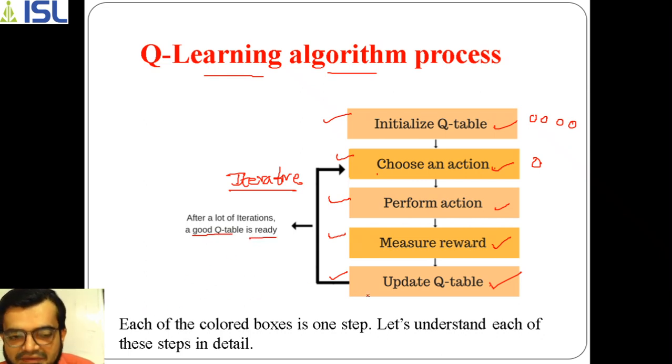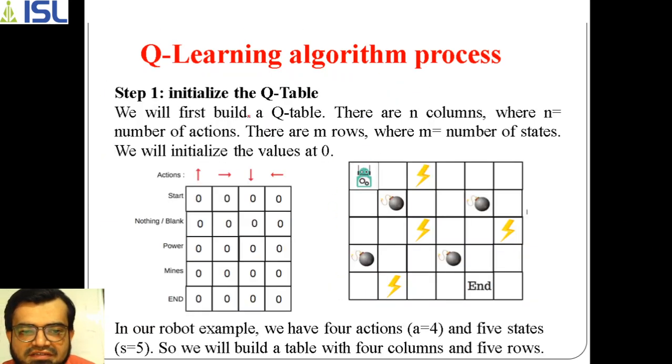Here we will see how these steps come about. The first, as I said, is to initialize the Q table. Here we take a size in this way, where columns represent actions and rows represent states. These are the states, and this is the actual figure, where the robot is in this state currently, which is the start state here.